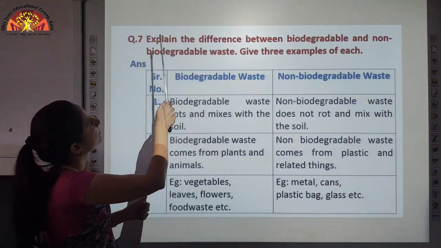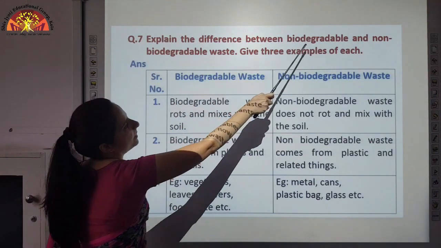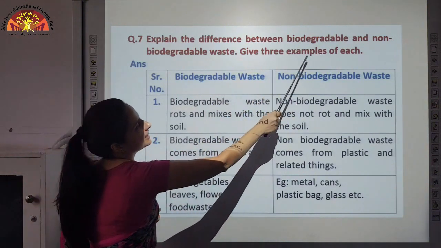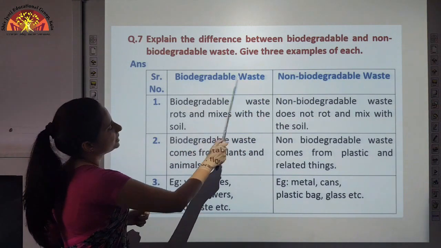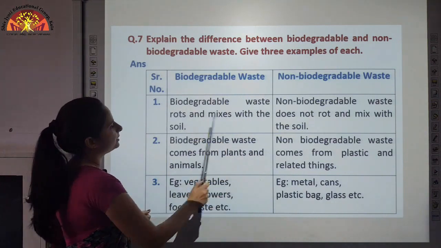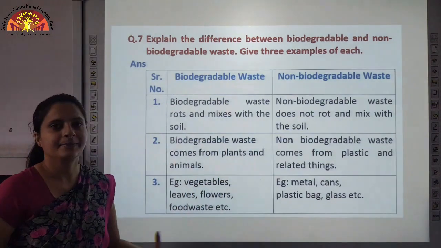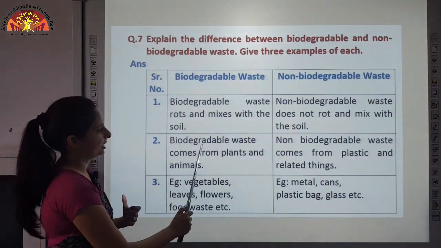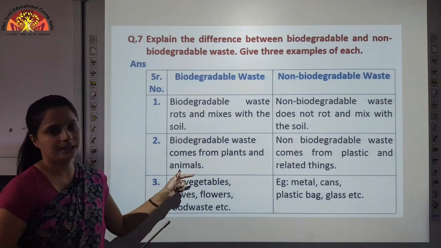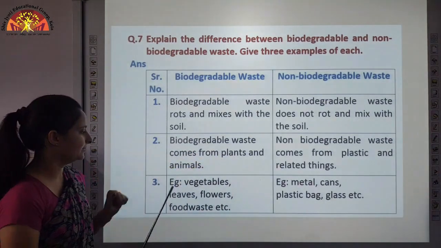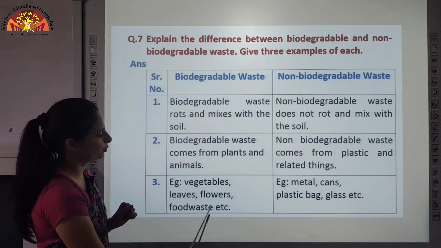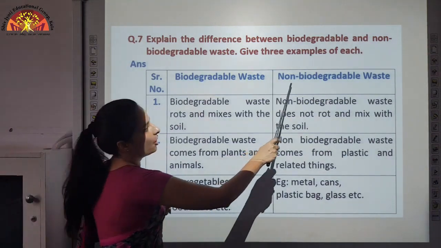Now question number 7, explain the difference between biodegradable and non-biodegradable waste. Give 3 examples of each. Biodegradable waste rots and mixes with the soil. As I told you, it easily mixes with the soil. Biodegradable waste comes from plants and animals. You get the biodegradable waste from plants and animals. Example is vegetables, leaves, flowers, food waste, etc.